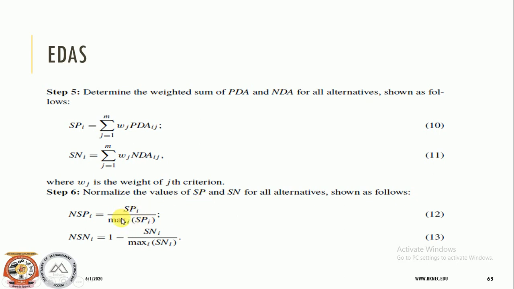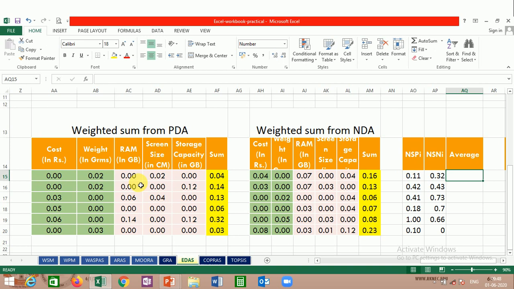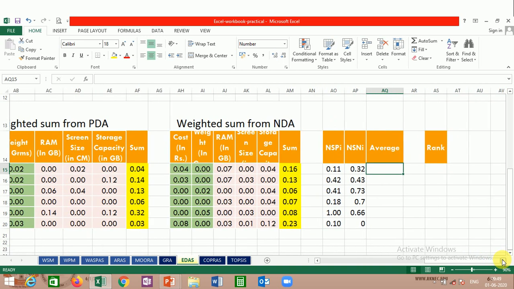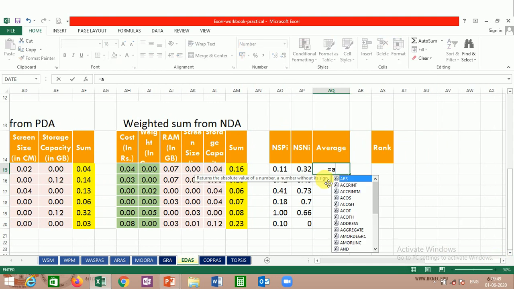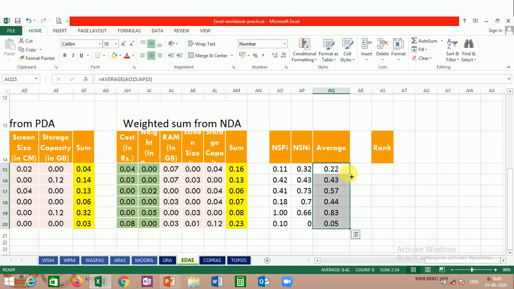Once we have calculated NSPI, that is the normalized sum of PDA, next is the normalized sum of NDA that we have calculated. Then what does the algorithm suggest? The algorithm suggests to calculate the average of both. So we will be taking the average of both the values, and then the only step that remains is the ranking. So we have taken the average of these two values. Just press enter, double click on it. So we have got the complete average, and now the last thing which remains is ranking.